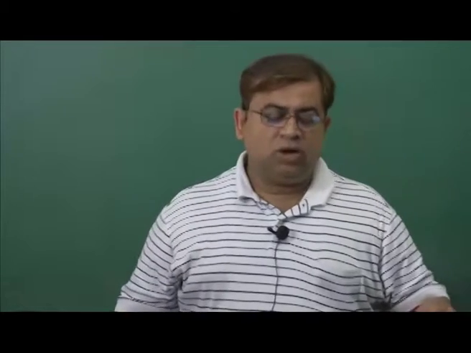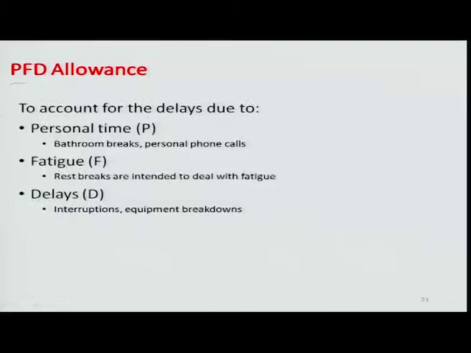So, we need to include an allowance, which could be recorded as PFD allowance. P means personal time, basically bathroom breaks, personal phone calls, etc.